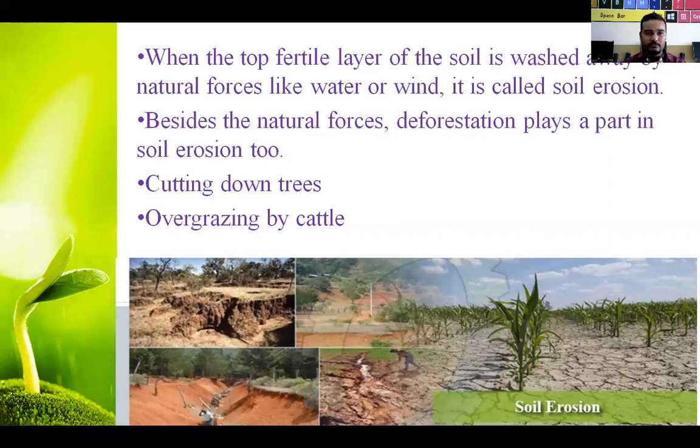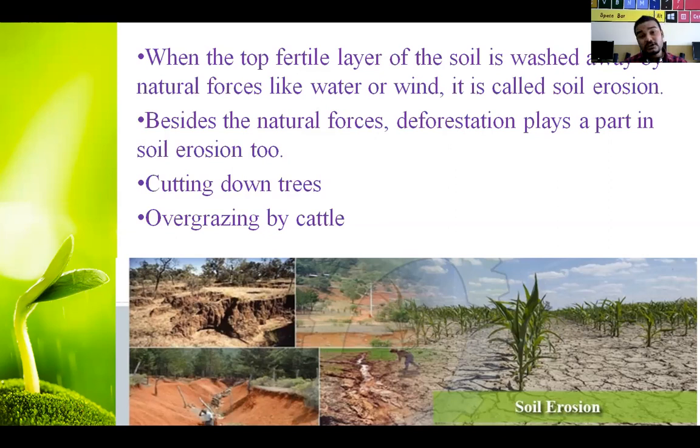Second one is the wind. Wind also, when it has a lot of force, it takes soil with it. This is called soil erosion. When the top fertile layer of soil is washed away by natural forces like rainwater or wind, it is called soil erosion.